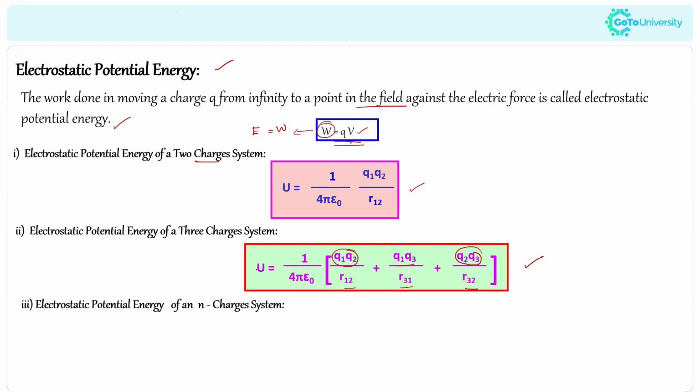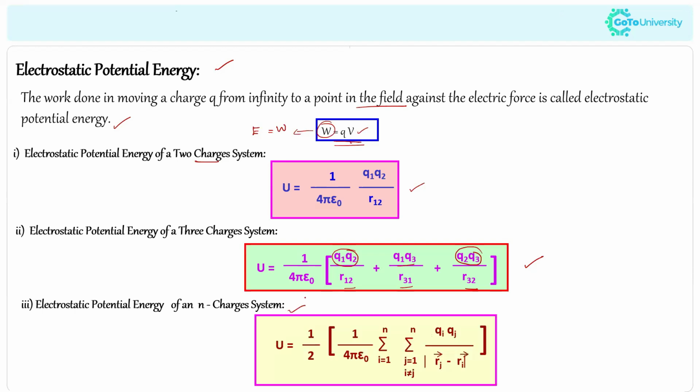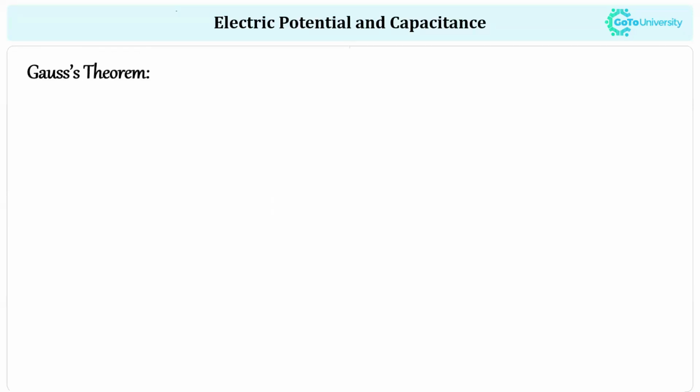So the next one is about the electrostatic potential energy of an n charge system. Here, if there are n charges in the system, we can say it is 1 over 2 times 4 pi epsilon naught times the summation of qi qj divided by rj minus ri, or we can say the distance between the corresponding charges. So this is all about the electrostatic potential energy.